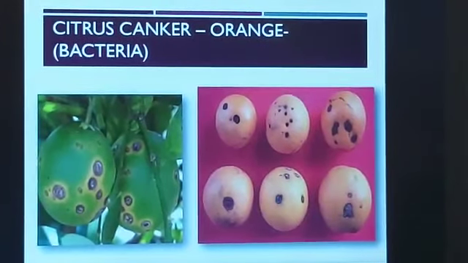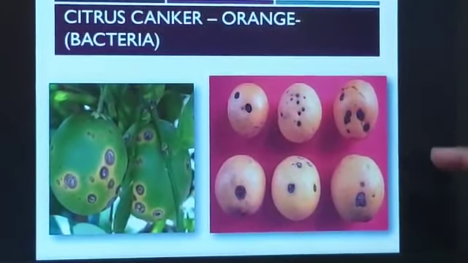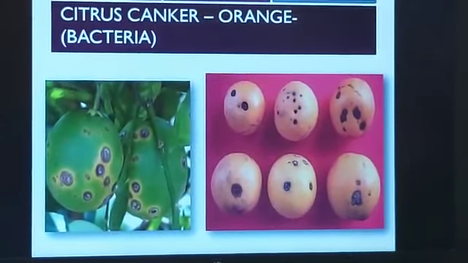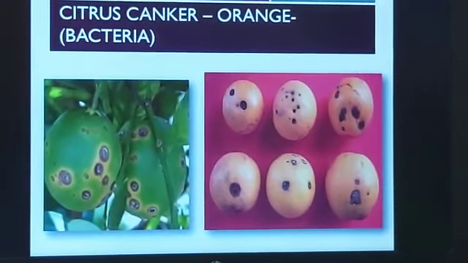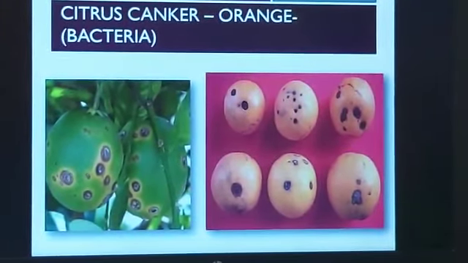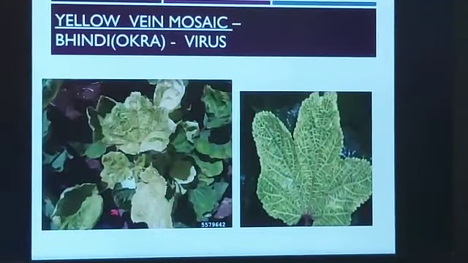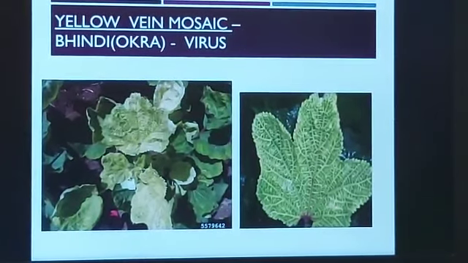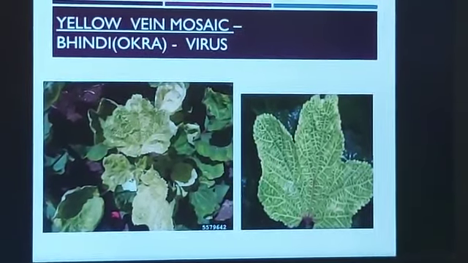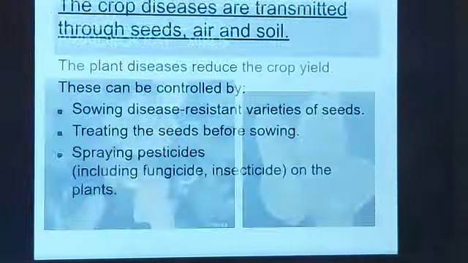Then there is citrus canker. The disease name is citrus canker, and it occurs in oranges. This is a very common disease. You must have observed whenever you buy oranges from the market, they have black spots. So this is called citrus canker. It is a bacterial disease. Then yellow vein mosaic is a viral disease in okra, bhindi as we call it. This is a very common disease in okra caused by a virus.